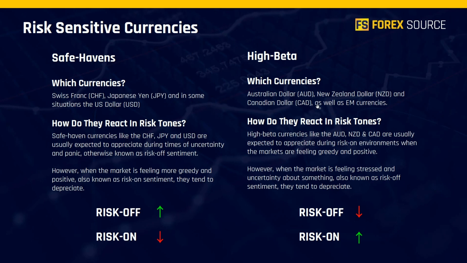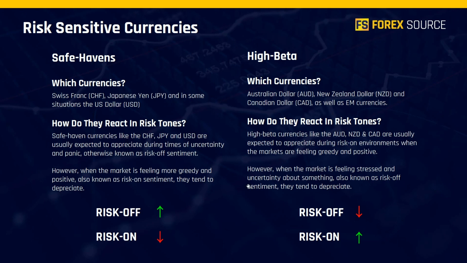And then looking at the high betas, that'll be your high beta commodity linked currencies like the Australian dollar, the Kiwi dollar, as well as the Canadian dollar, also the emerging market currencies. So during risk off tones, we expect the Swiss franc and the Japanese yen to strengthen, while we are expecting the Aussie, Kiwi, and CAD to weaken. And during risk on environments, we're expecting the Swiss franc and the Japanese yen to weaken, while we're expecting the high betas like the Aussie, the Kiwi, and the CAD to strengthen.